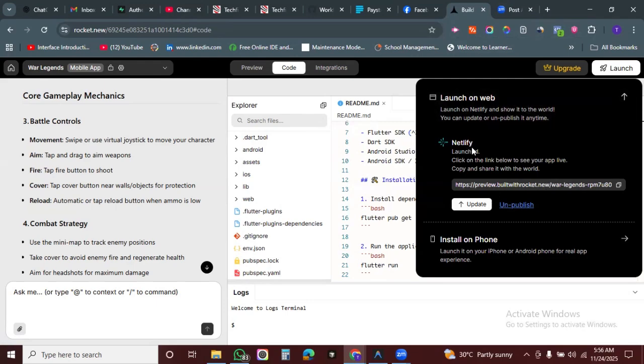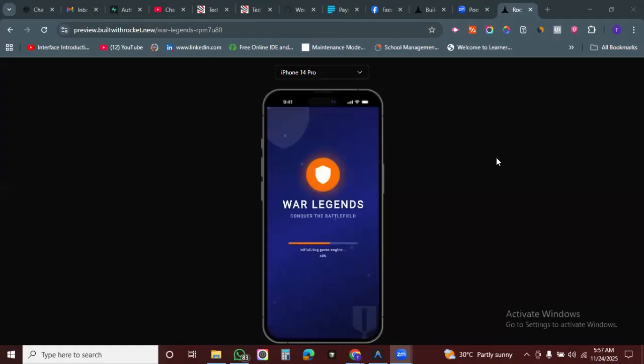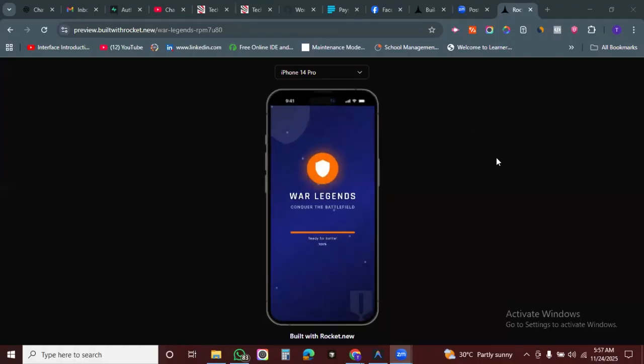All right, this is Netlify. Okay, so it's still open. It opened as mobile. I was thinking it would open as a web application. So it is primarily for mobile applications.